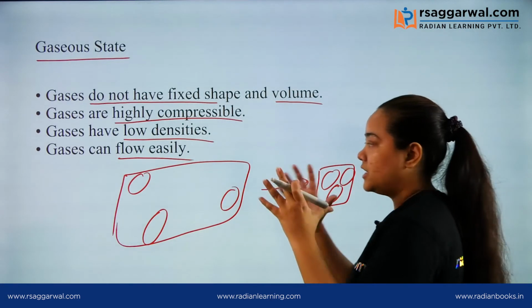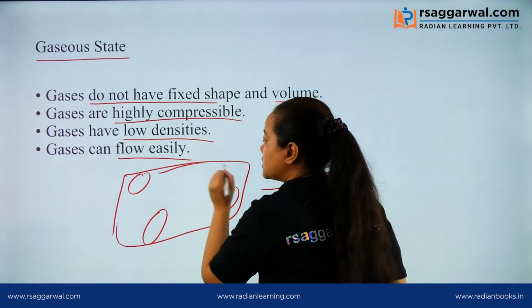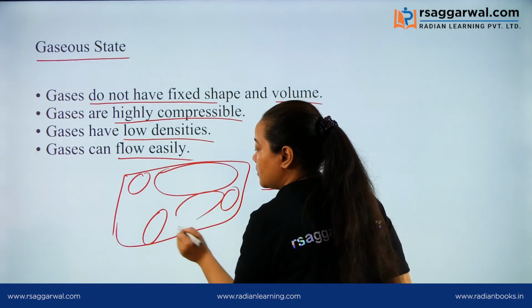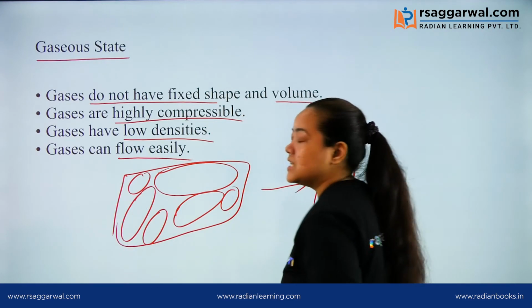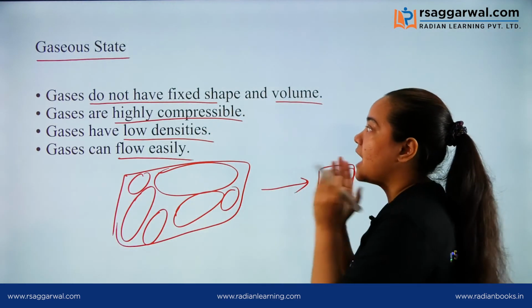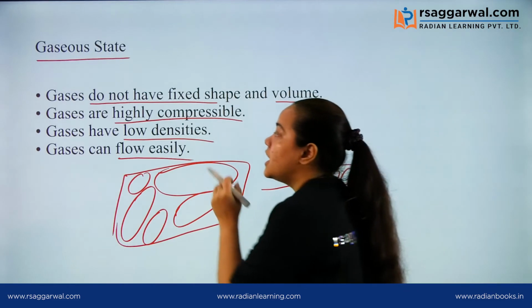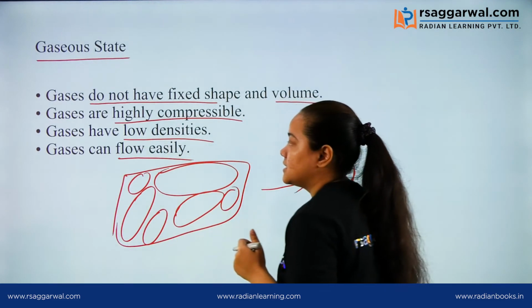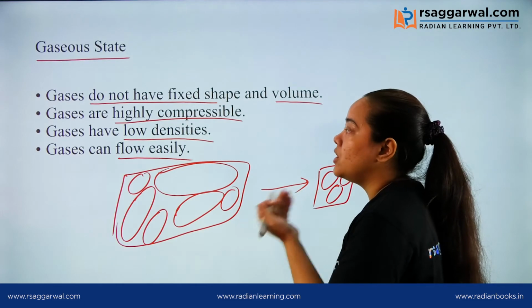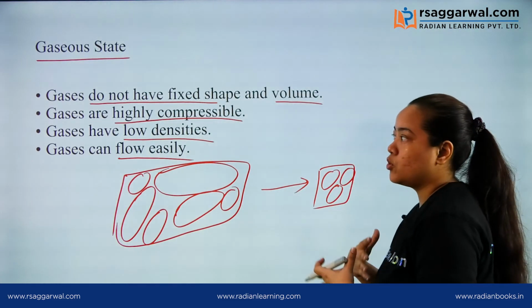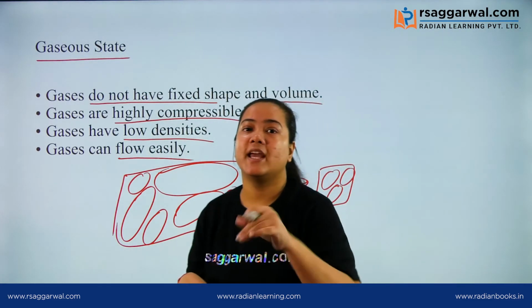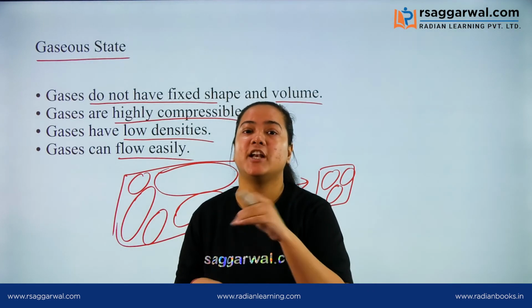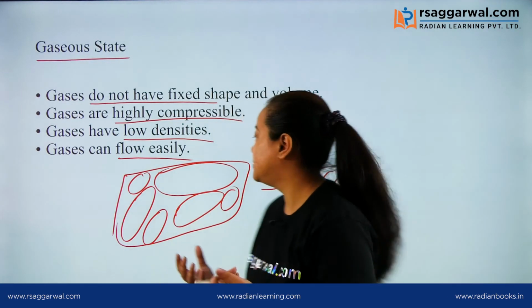Because particles have such large spaces in between, they can be easily compressed. Gases are highly compressible. Gases have low densities. Then gases can flow easily. Why can gases flow easily? Because they are fluids, they have a tendency to flow.